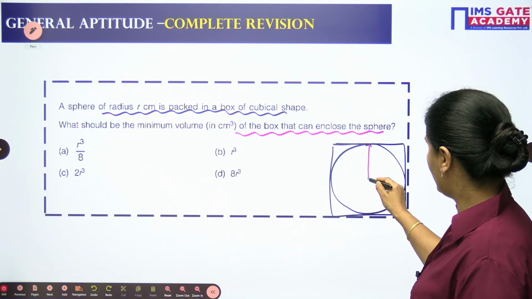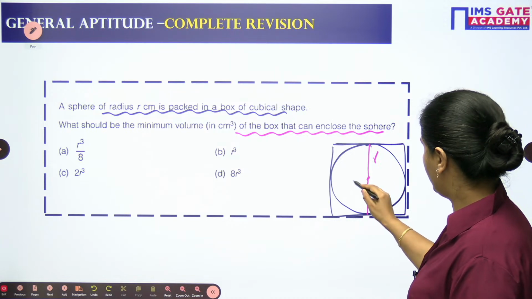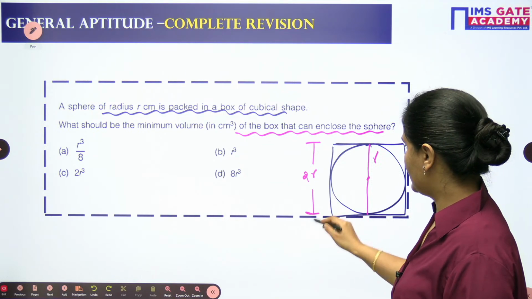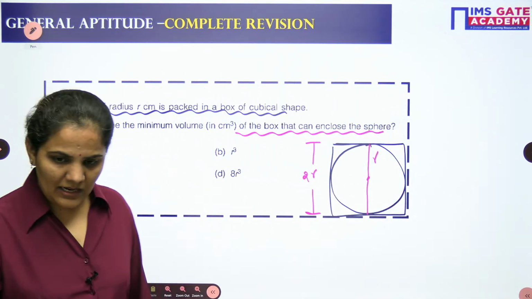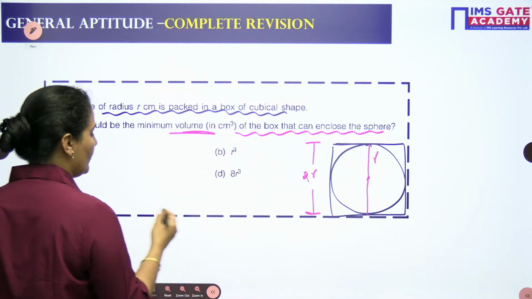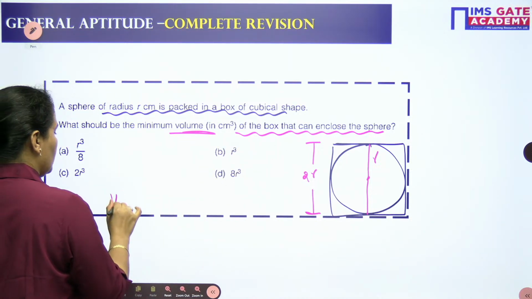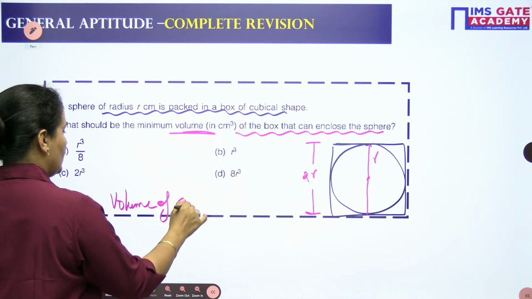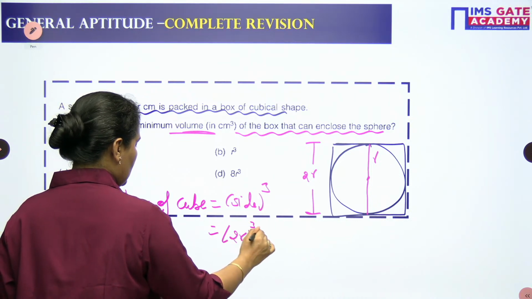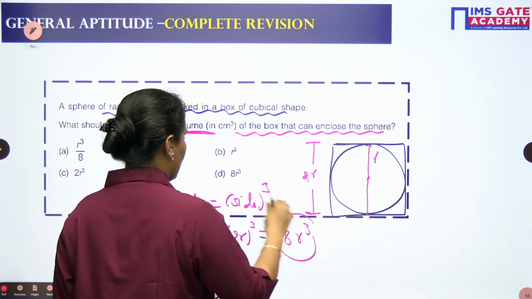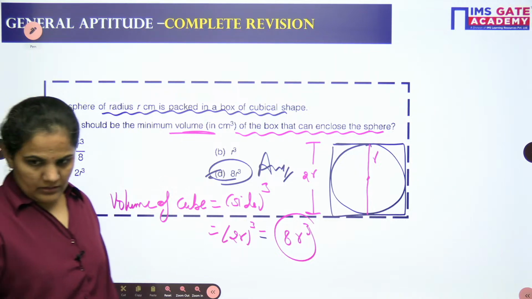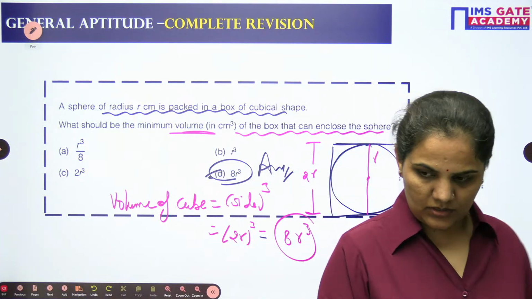So first of all, I can write down here the radius of the sphere is r. So the diameter will be the side of this cube only. The radius is r, so the diameter will be the side of this cube only. You are looking for the minimum volume. Volume of the cube is nothing but side cube. So side you are having as 2r. So 2r cube, 2 into 2 into 2, 8r cube. My answer option D for Delhi. Very easily we can approach this question.